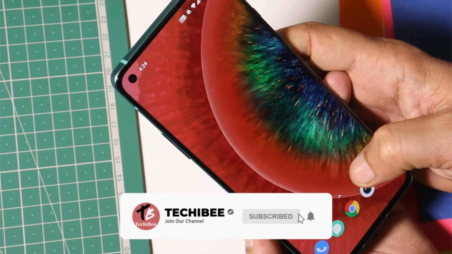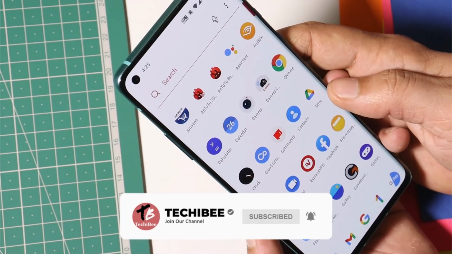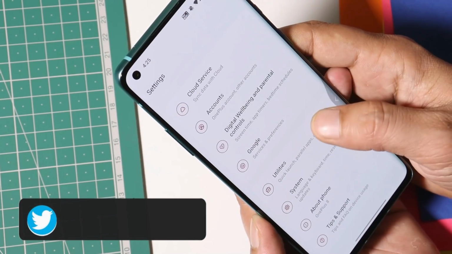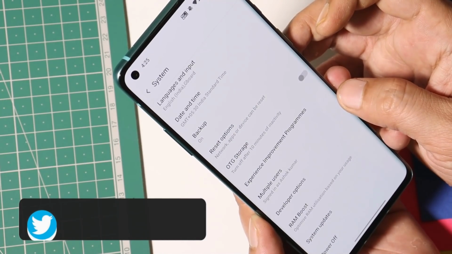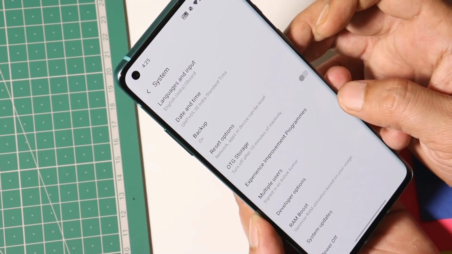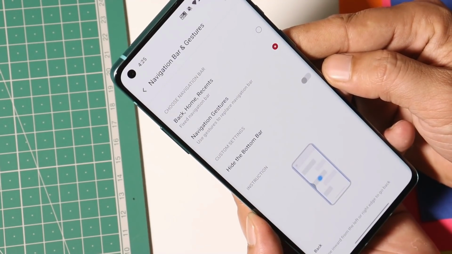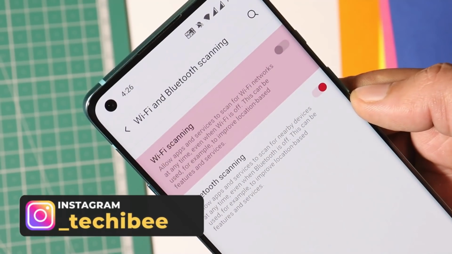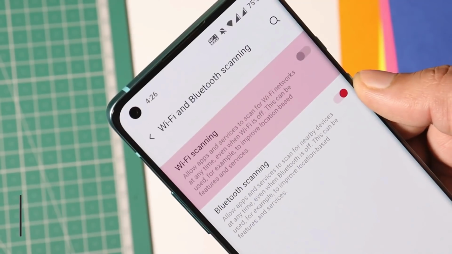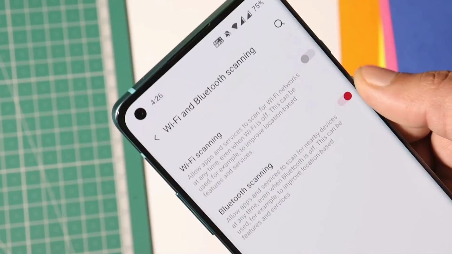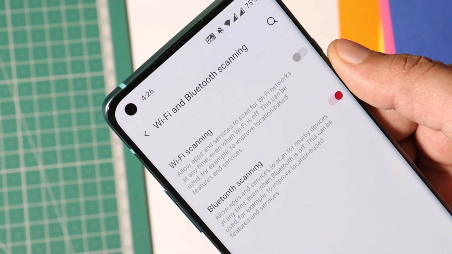Most of the users are still reporting issues related to full screen navigation. But till now, I haven't found any kind of issues with my navigation gestures. If you are still facing that issue, try to downgrade your launcher to the previous version, or for the time being, use a third-party launcher. Bluetooth scanning is still a bug, so whenever you turn off these features like Wi-Fi scanning and Bluetooth scanning, it automatically gets turned on after some time, whereas that doesn't happen with Wi-Fi scanning.